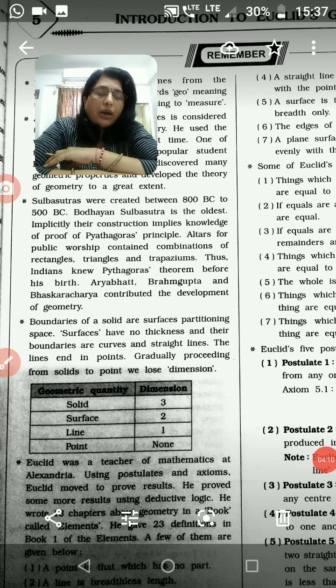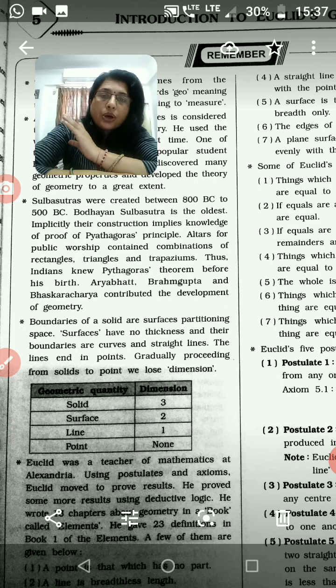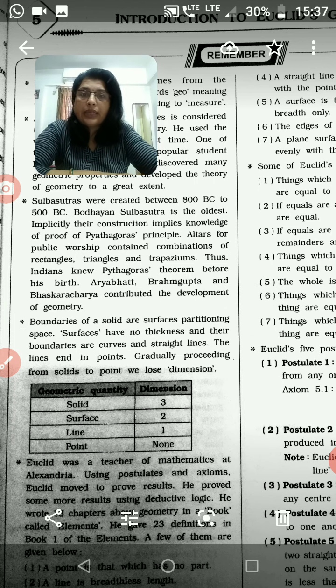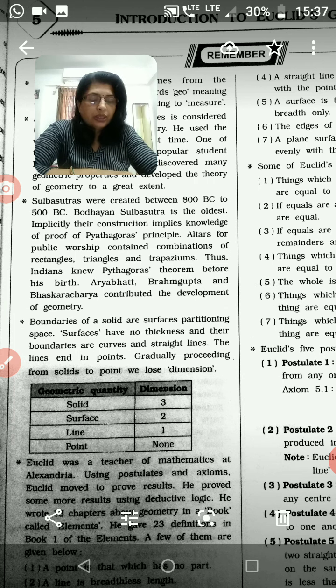Do you know about Harappa and Mohenjo-daro? Yes, you know. They were highly organized societies. The societies were highly developed and very well planned, such as the roads were parallel to each other.